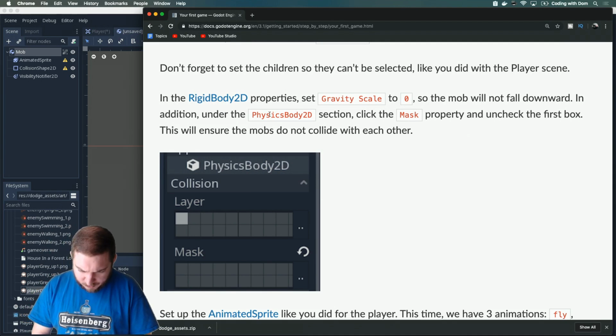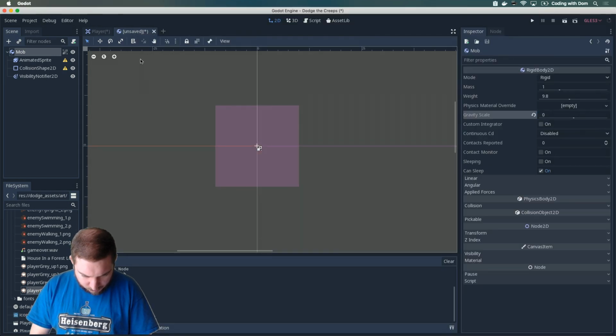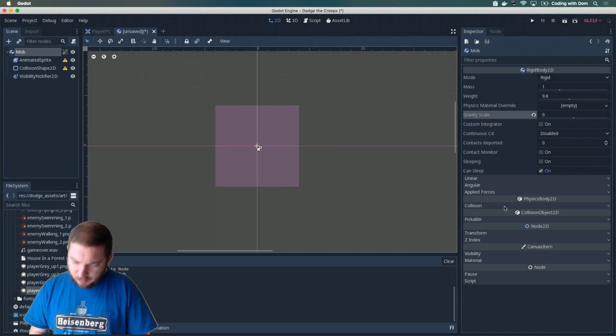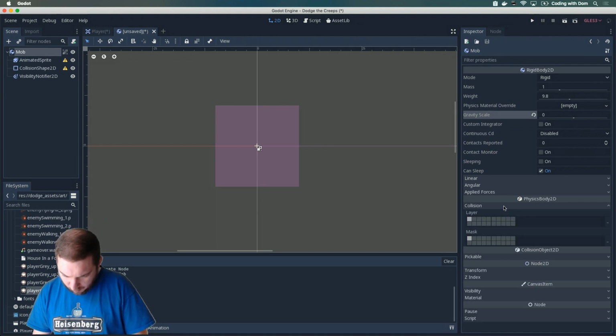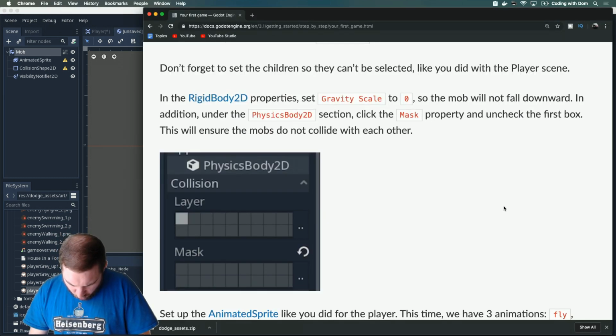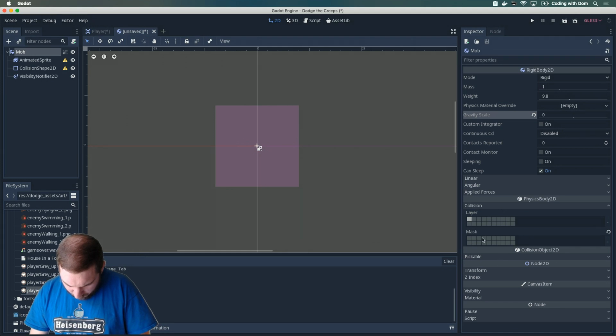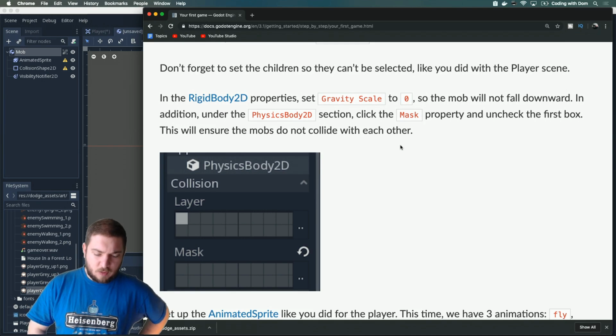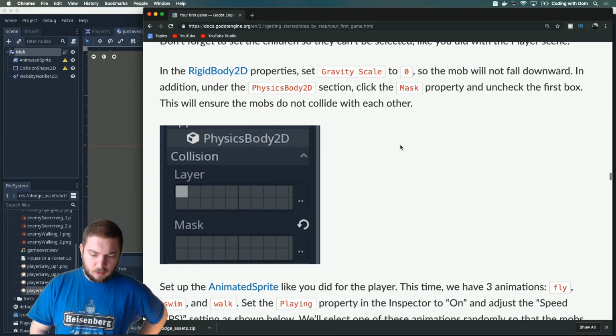In addition, under the physics body 2D section, click the mask property. Where's that? Oh, that's because it inherits physics body. Okay. Click the mask property and uncheck the first box. What does that mean? This will ensure the mobs do not collide with each other. Okay.